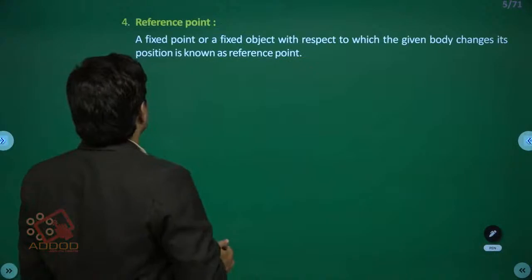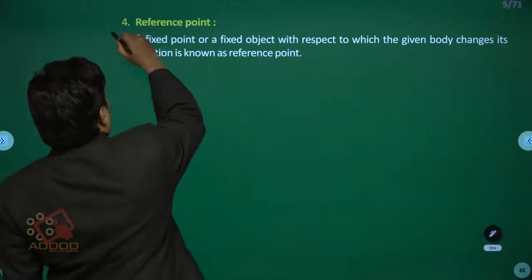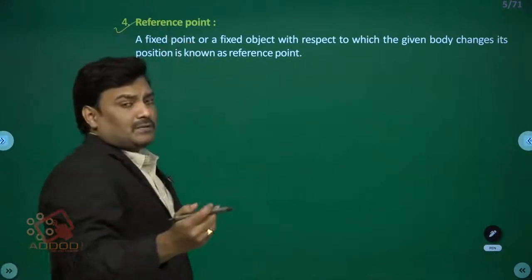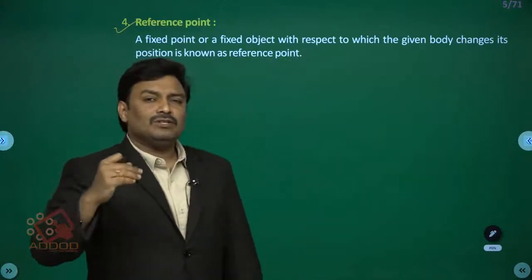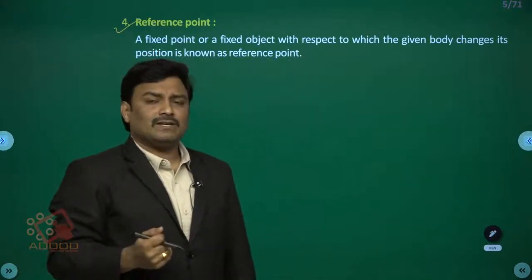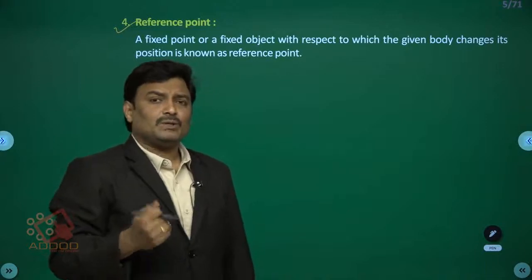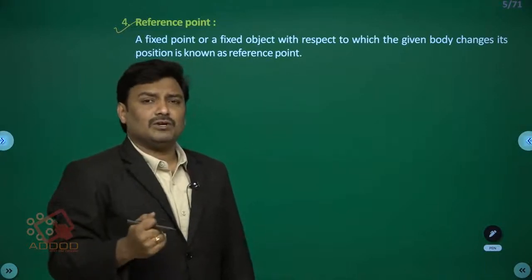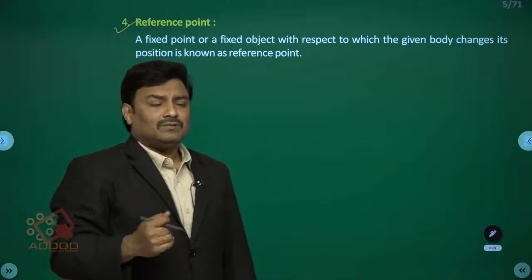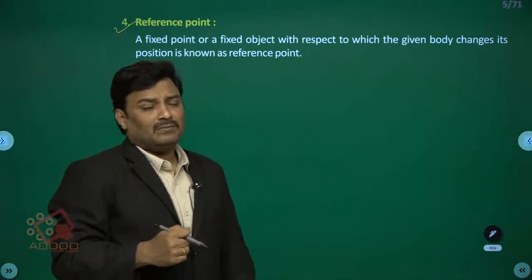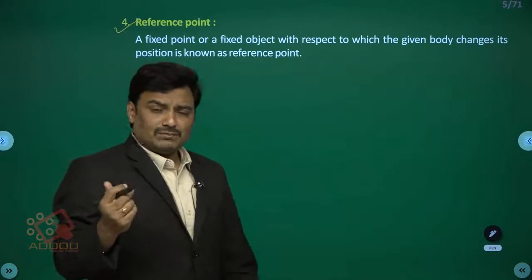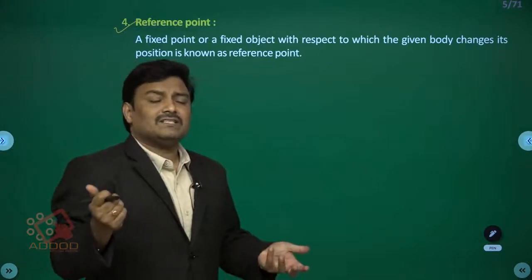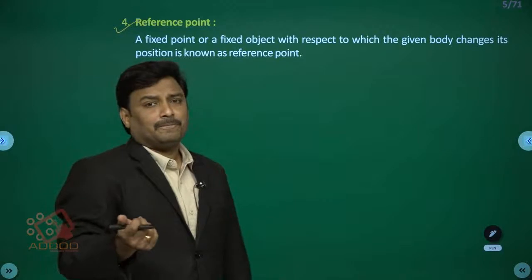Students, you can see here, what is a reference frame? So what is a reference point? If you want to measure some fixed vectors like displacement of a body, position of a body, or distance traveled by the body, we require some reference point, maybe the origin of the coordinate system. The origin of the coordinate system (0, 0, 0) can be taken as the reference point.